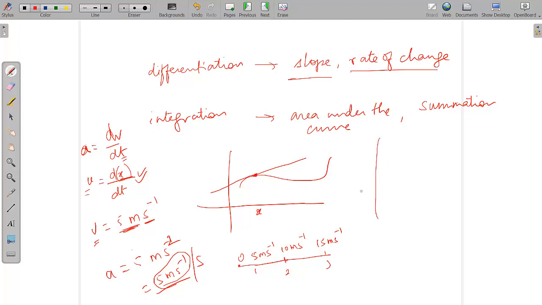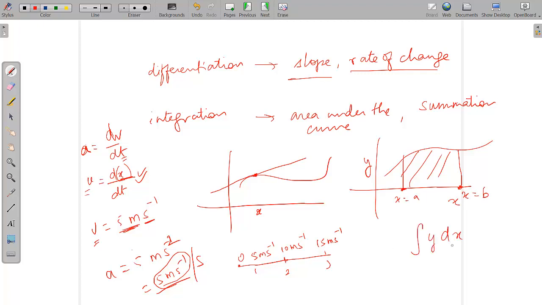Okay, for integration, if you want to find the area under the curve, let's say this is the y-axis and this is x. If you want to find the area under the curve from x equals a to x equals b, what we need to do is integrate this curve y with respect to x and put in the limits from a to b. This is what integration means. For the formulas, you can see your mathematics part. A few formulas will also be given in your books.